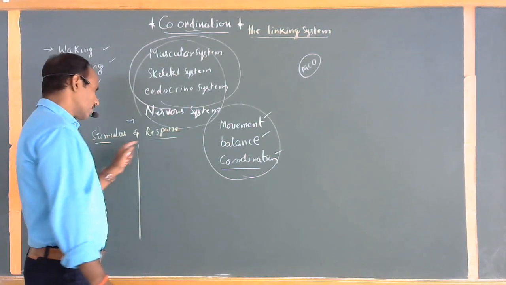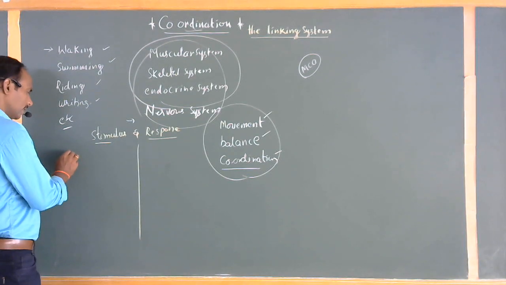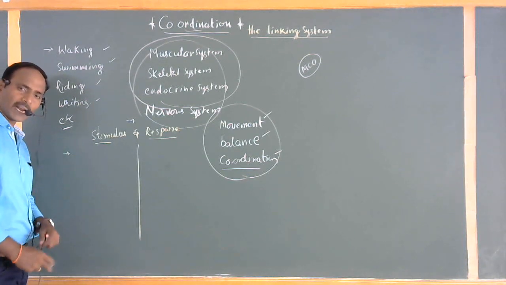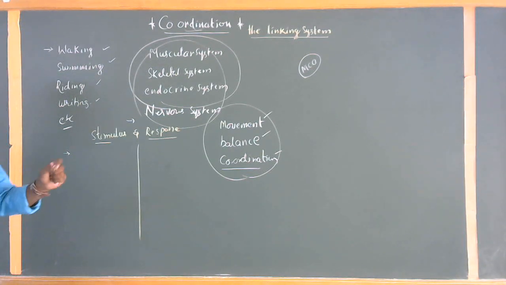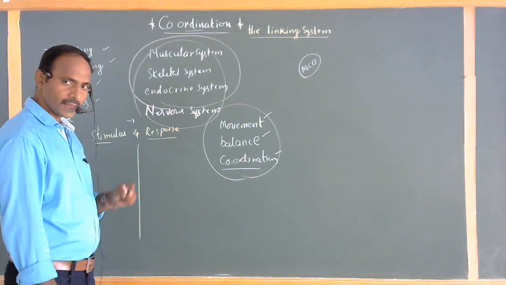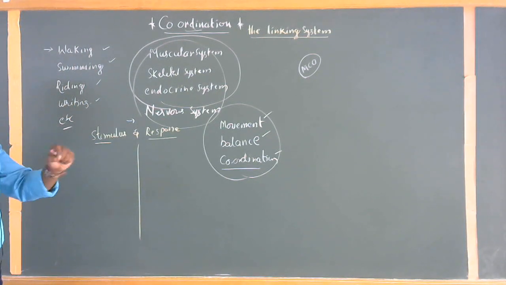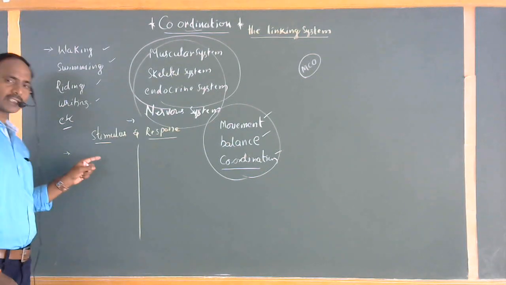A small definition for you. A change in an environmental parameter which can generate a response in the body of an organism is commonly called a stimulus. Listen once again: a change in an environmental parameter which can generate a response in an organism, that is commonly called a stimulus.